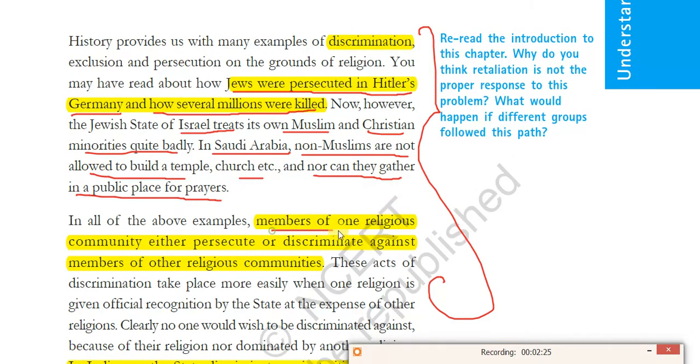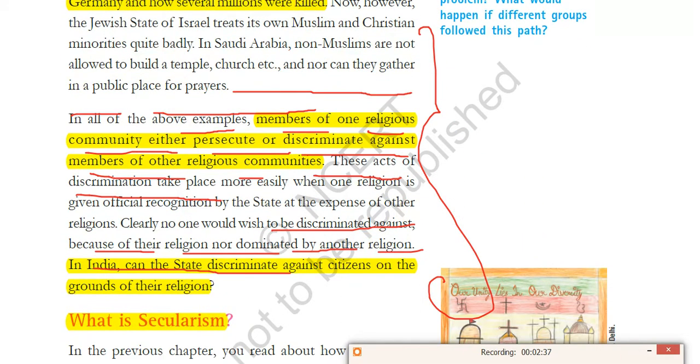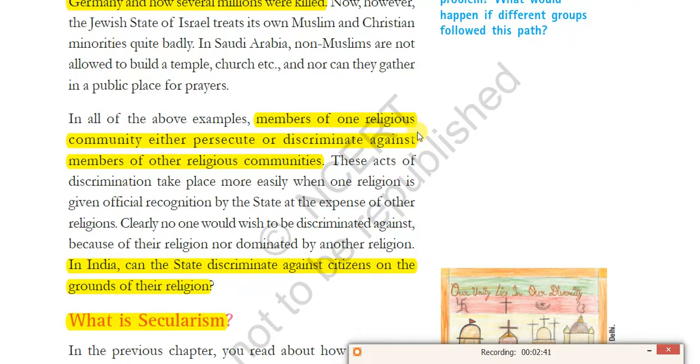In the above examples, the members of one religious community either persecuted or discriminated against the members of other religious communities. You can imagine the seriousness of discrimination, especially related to religion. But in the Indian context, the state does not discriminate against citizens on the ground of religion. In India, the state is independent of religion, and the government gives equal support to all religions.